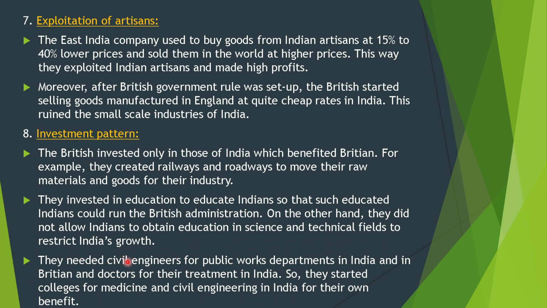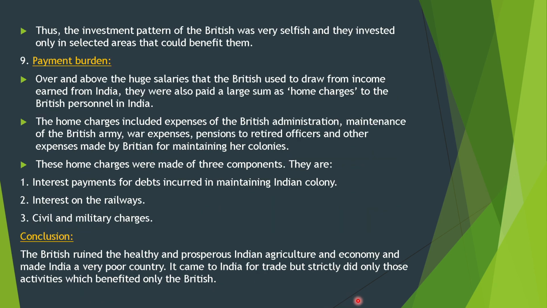They needed civil engineers for the public works department in India and in Britain and doctors for their treatment in India. So they started colleges for medicine and civil engineering in India for their own benefit. Thus, the investment pattern of the British was very selfish and they invested only in selected areas that could benefit them.